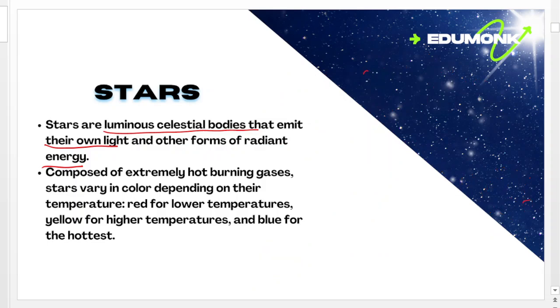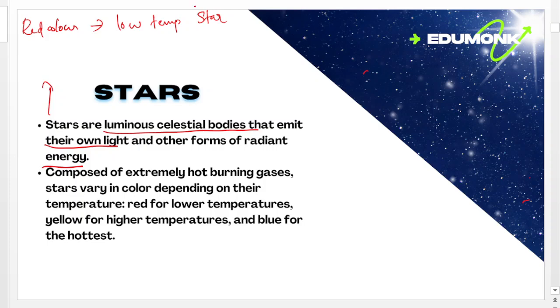There are different kinds of stars in different colors. If you see a star in a red color, that's a low temperature star.